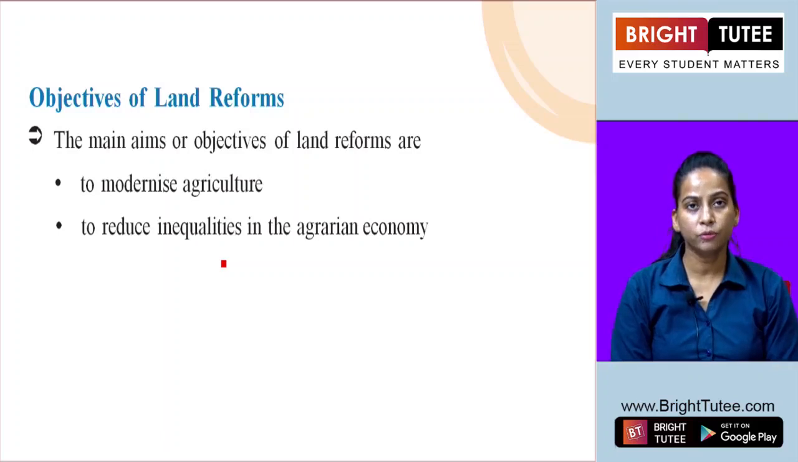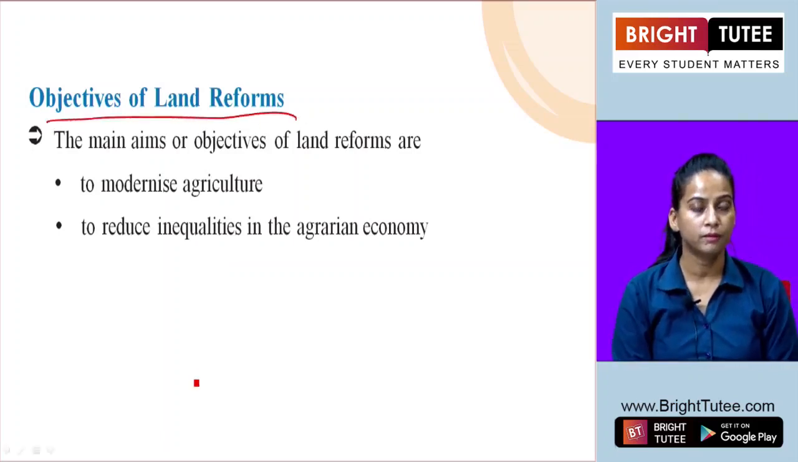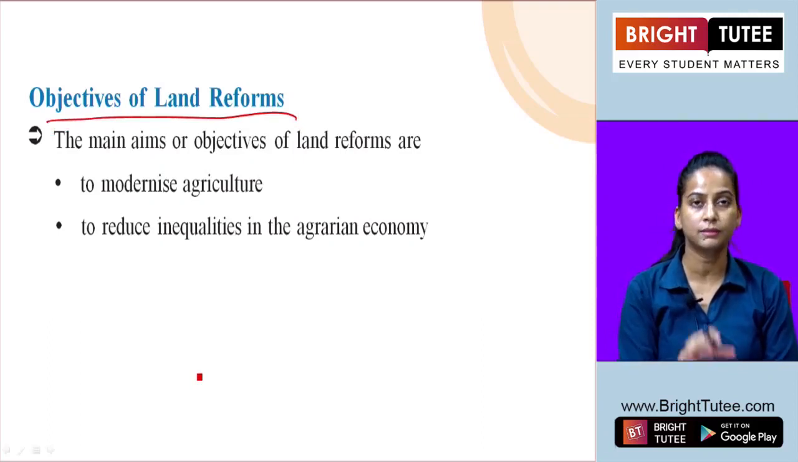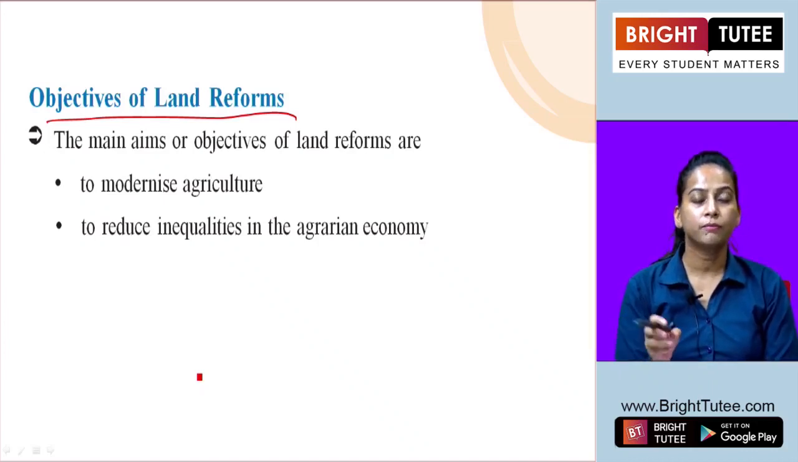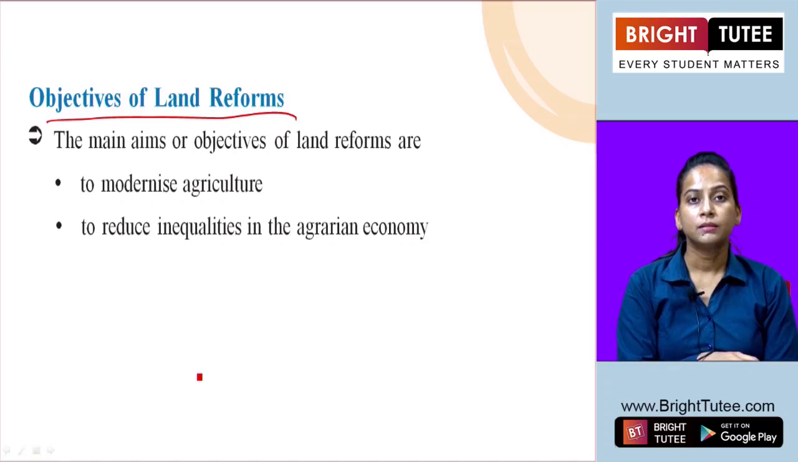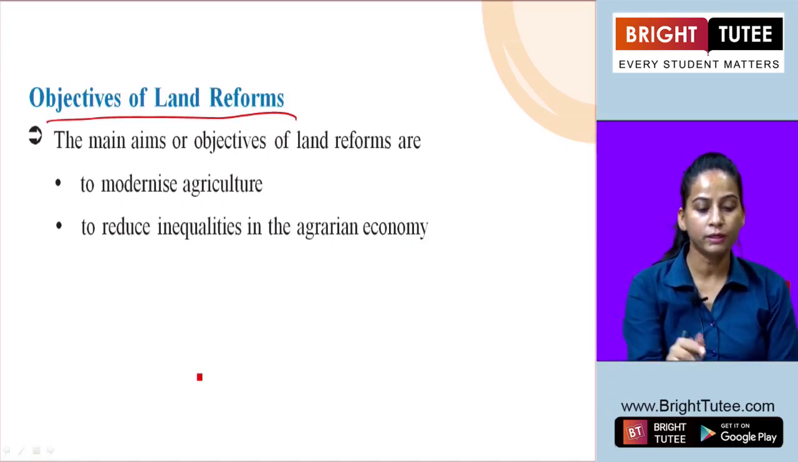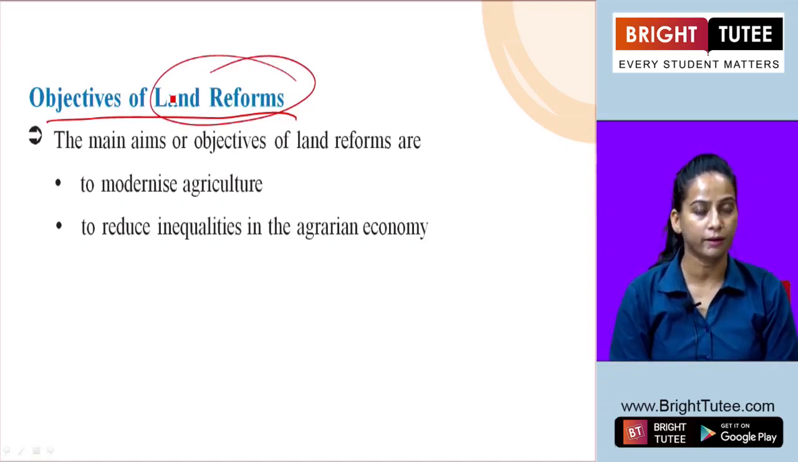Now we are going to talk about what the objectives of land reforms were. We have already discussed the land revenue system, which was initiated by the British government and which brought so many problems for the poor farmers and the peasants. Then the demand arose for land reforms. So what was this land reform and what were the different objectives and aims of land reforms? We will do the discussion over that.